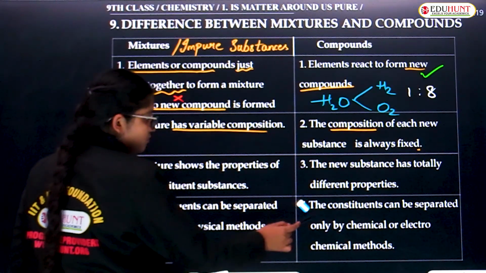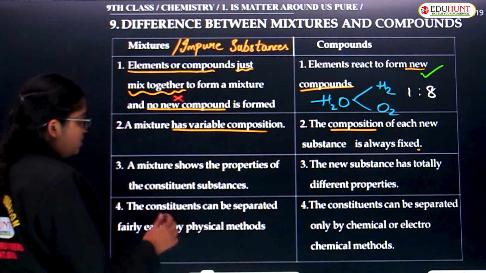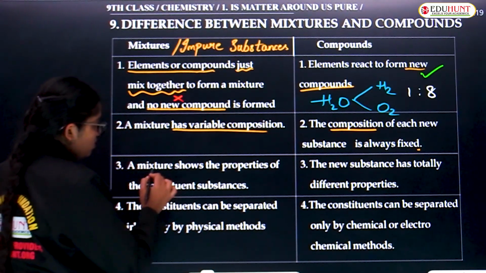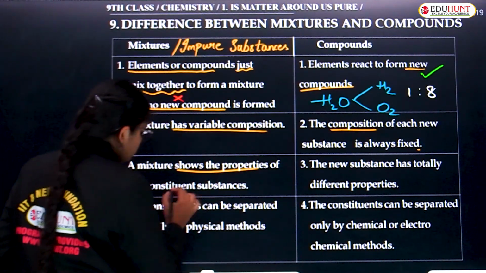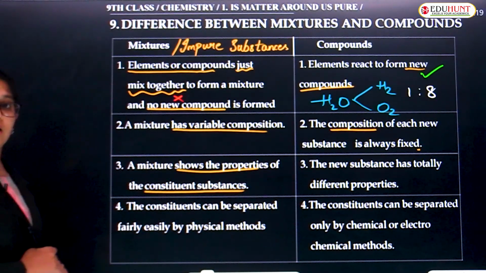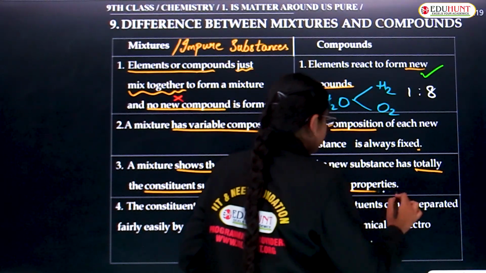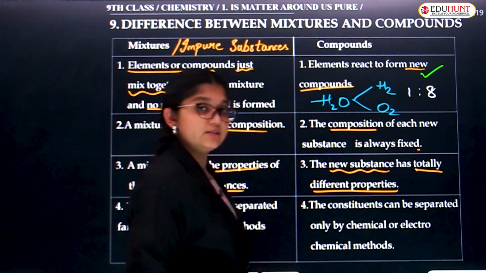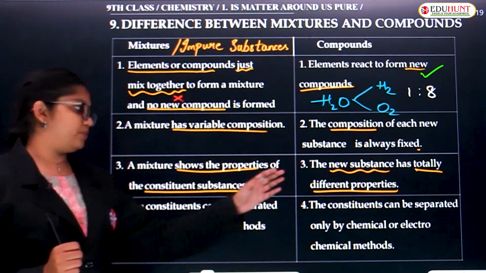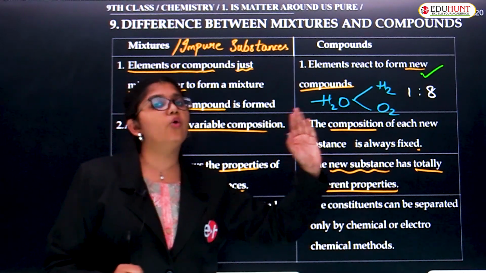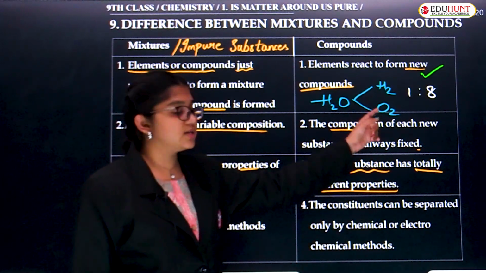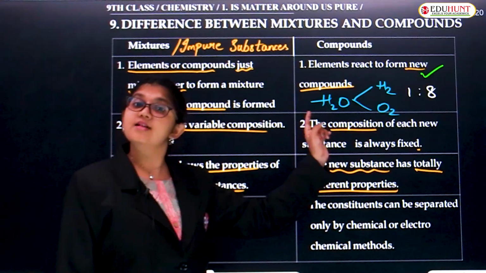That is all about the difference of the third one. What is it? A mixture shows the properties of the constituent substances. Wherever in compounds, we have totally different properties, completely new compared to its own reactants. The hydrogen and oxygen are gases, but the water molecule is a liquid in state.